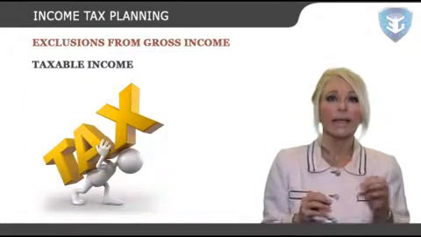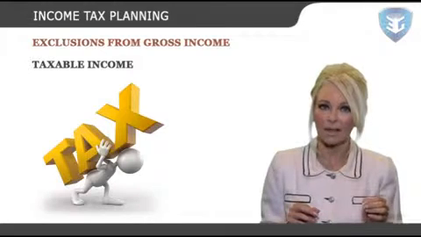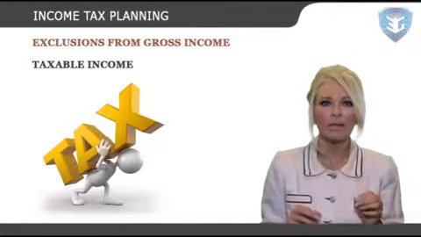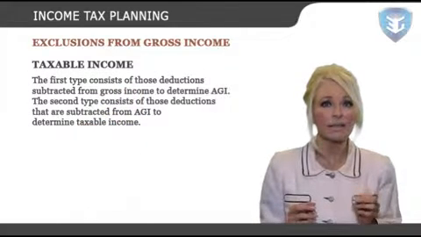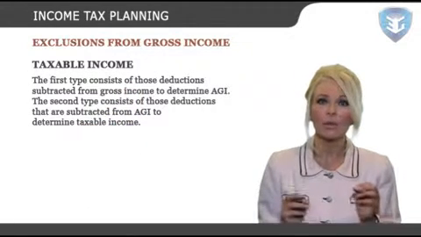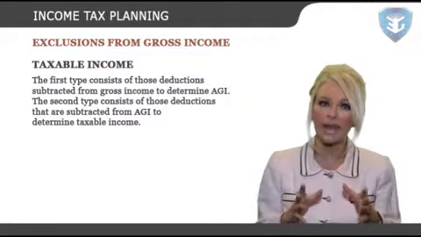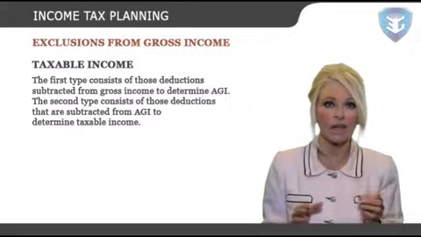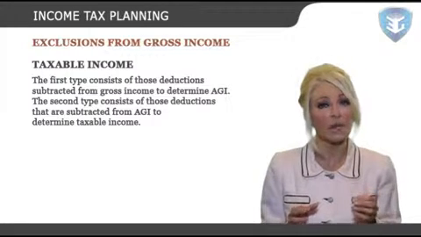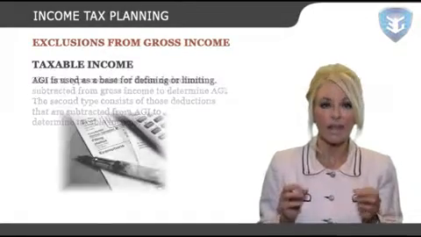In other words, in the computation of an individual's tax liability, there are two basic types of deductions. The first type consists of those deductions subtracted from gross income to determine AGI. The second type consists of those deductions that are subtracted from AGI to determine taxable income.